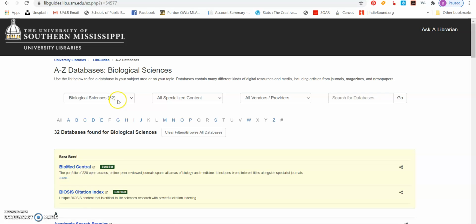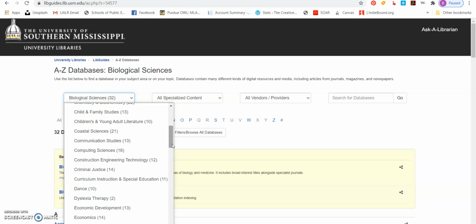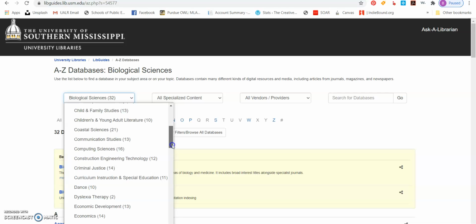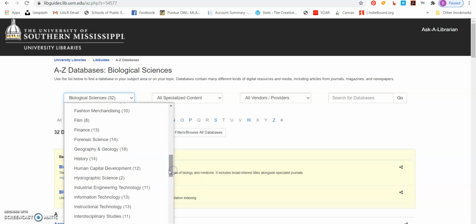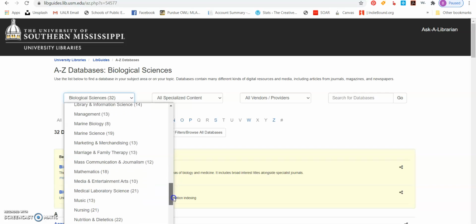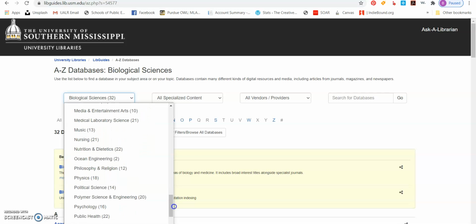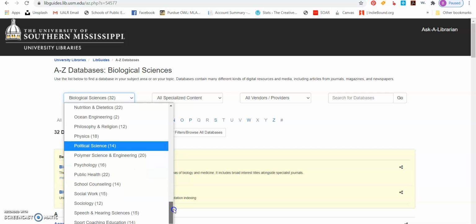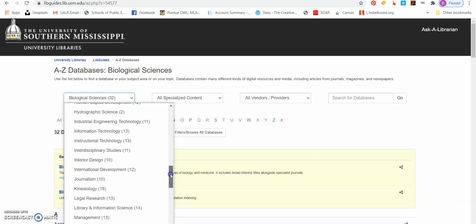So let's just do this. If you want to be more narrow and you really just want to look at specific things geared towards your subject for your argument paper or your stance paper, let's see here. Marriage and family therapy. There might be something in philosophy. Political science is sure to have something. Sociology is sure to have something. So, you might want to look at things like that.